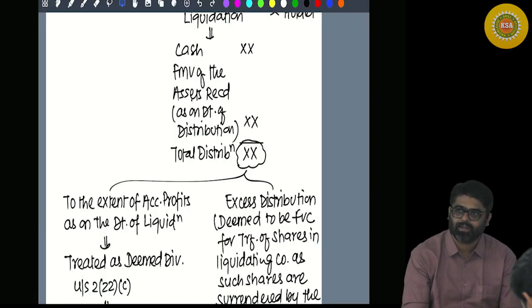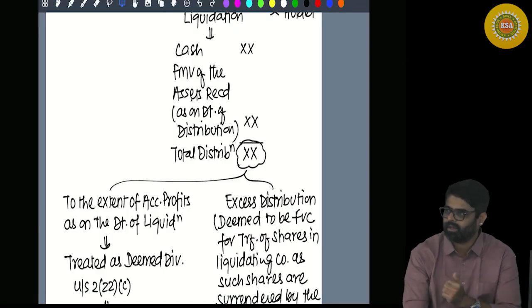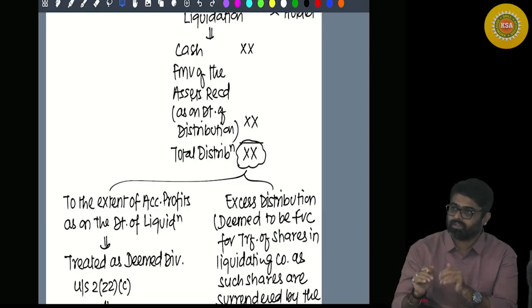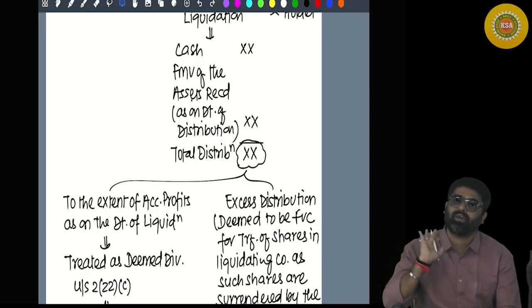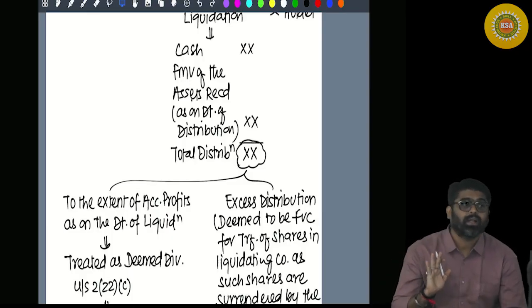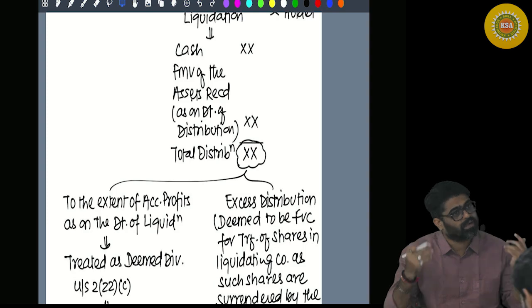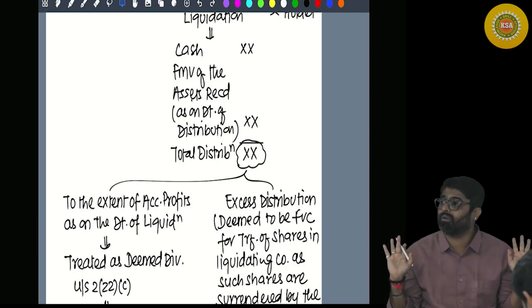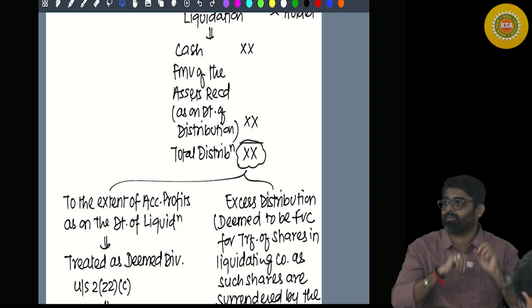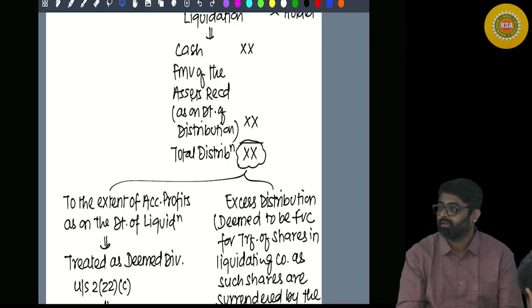Will you compute capital gain at that time? Yes, this is your capital asset now. On liquidation, the company gave it to you. What was the fair market value? That already became your income and was already taxed in your hands. Yes or no? Now the same asset if you transfer in future, will you compute capital gain at that time?